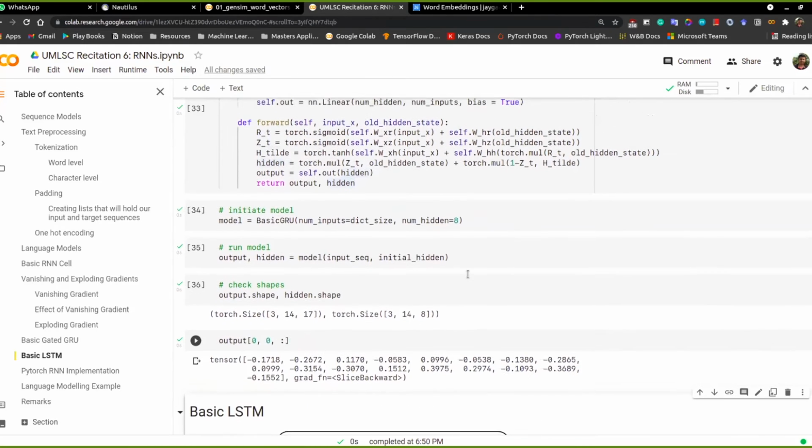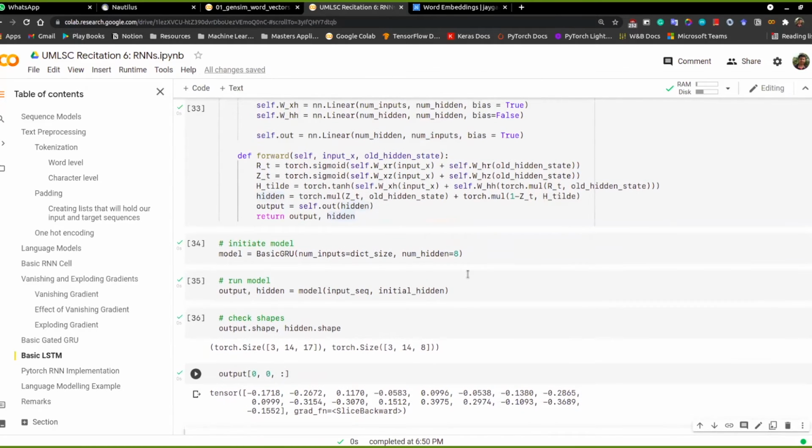So now in GRUs, we are able to have some sort of preserving of information. We have this decision making ability of how much information we should keep at a particular time step and add it to the overall hidden state that we pass further on.